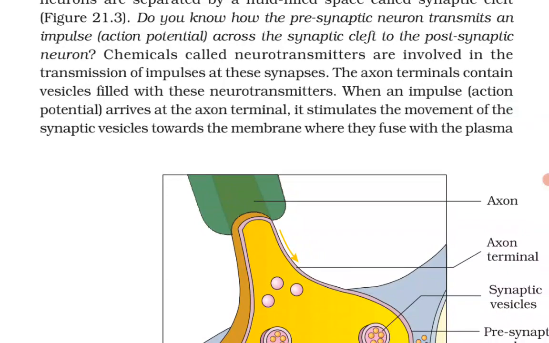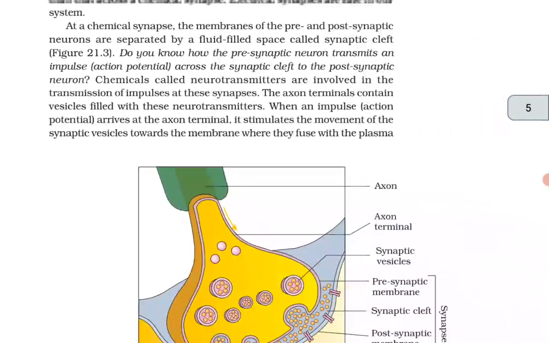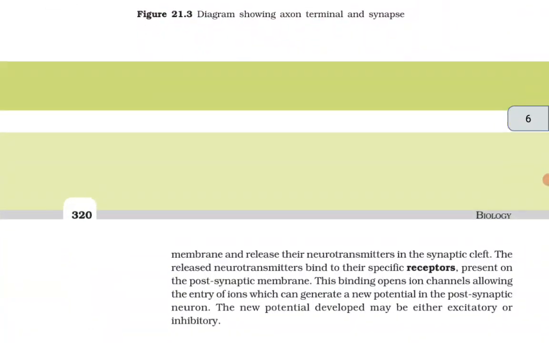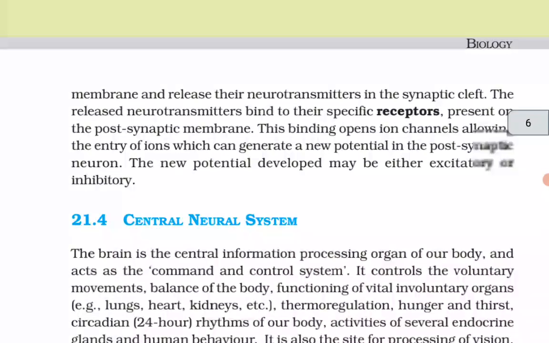When an impulse, an action potential, arrives at the axon terminal, it stimulates the movement of the synaptic vesicles towards the membrane where they fuse with the plasma membrane and release their neurotransmitters in the synaptic cleft. The released neurotransmitters bind to their specific receptors present on the postsynaptic membrane. This binding opens ion channels, allowing the entry of ions which can generate a new potential in the postsynaptic neuron. The new potential developed may be either excitatory or inhibitory.